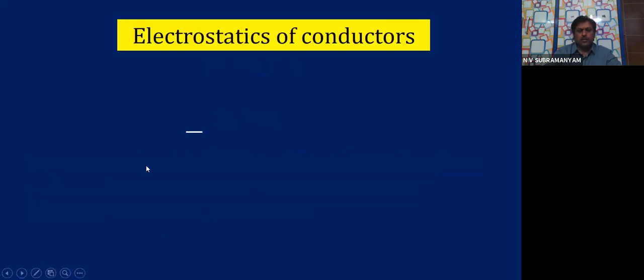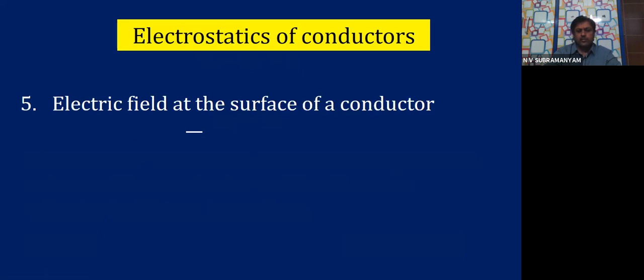Now let us see the next point. Electric field at the surface of a conductor is E is equal to sigma by epsilon 0 into n cap. What is this sigma? It is a surface charge density. Epsilon 0, you all know.